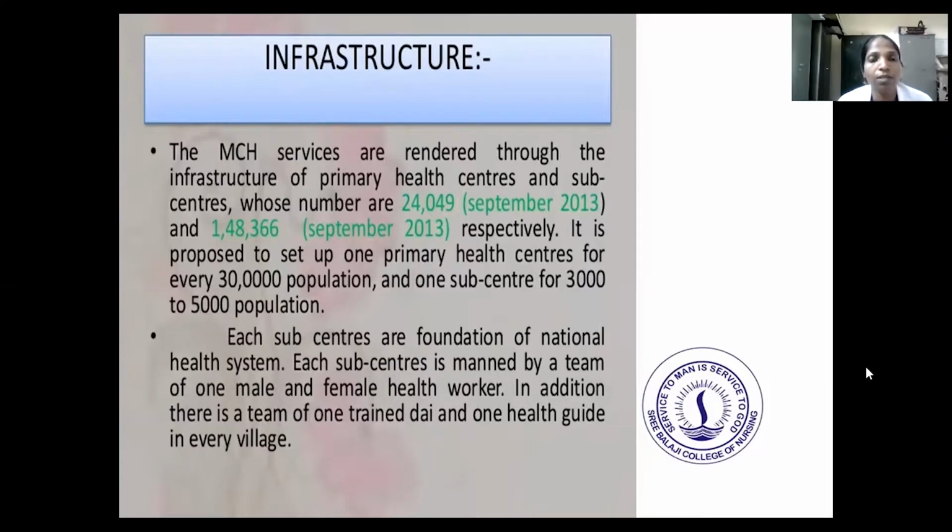The MCH services are rendered through the infrastructure of primary health centers and sub-centers, whose numbers are 24,049 and 1 lakh 48,366 respectively. It is proposed to set up one primary health center for a covering population of nearly 30,000, and a sub-center for 3,000 to 5,000. Each sub-center is a foundation of the national health system and is manned by a team of one male and one female health worker. These are the infrastructure of primary healthcare.